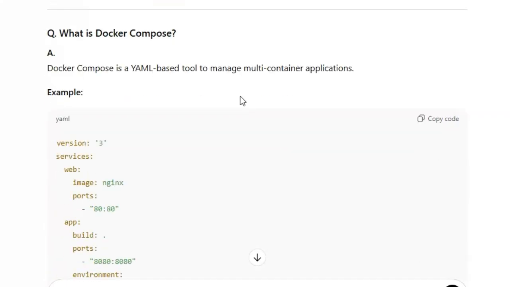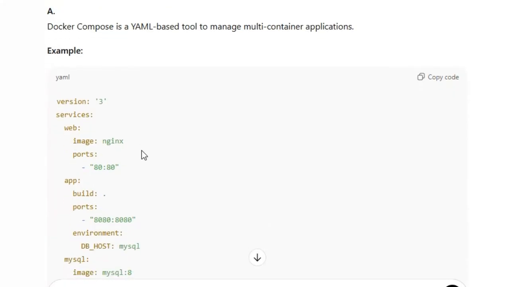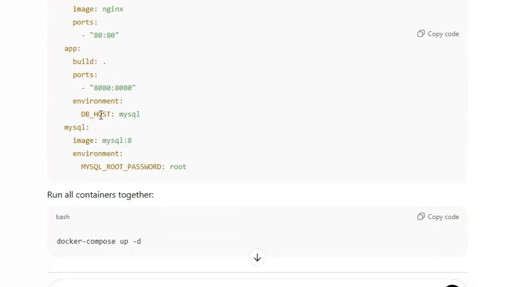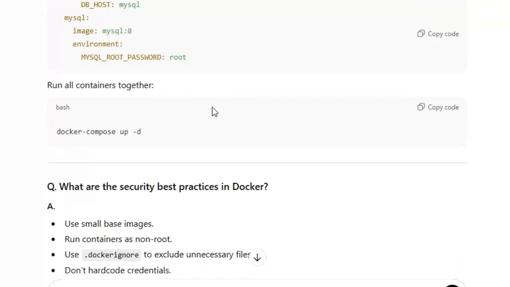Okay, what is Docker Compose? Docker Compose is a YAML-based tool to manage multi-container applications. See here, the version and the services. Here the database details, everything you can mention. This is to run all containers together. You can use this command: docker-compose, sorry, docker compose up -d.